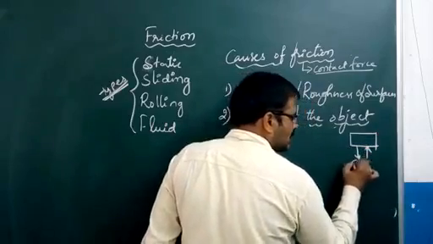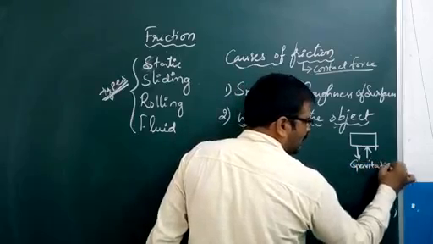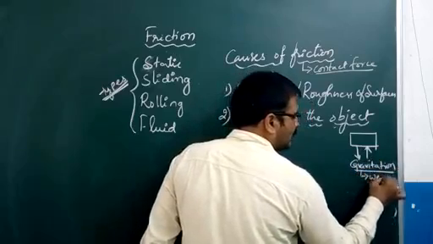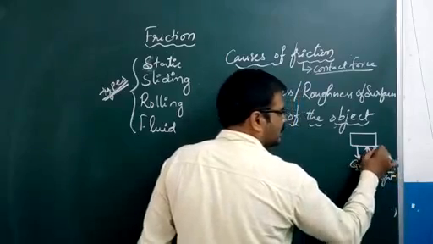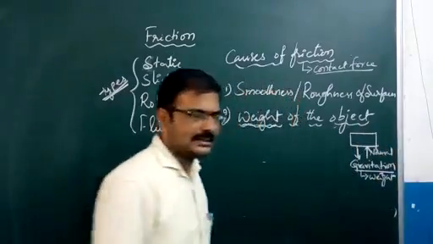This is the gravitational pull. The gravitational pull acting on the body is defined as your weight, and this is your normal force, which always acts in the upward direction.